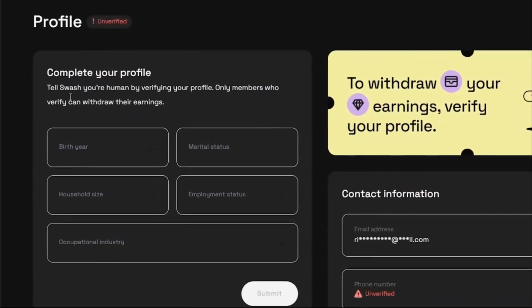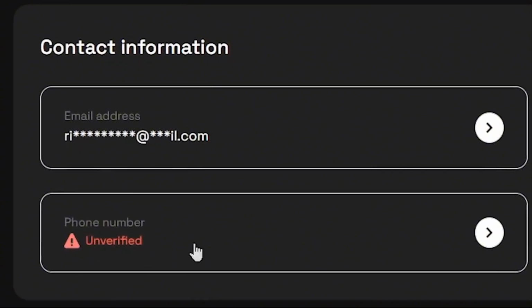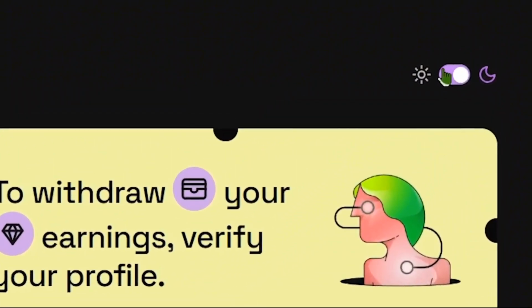This is how it will look like, but right now it says only members who verify can withdraw their earnings. So just verify your phone number and complete your profile to be able to withdraw your earnings. You can also turn off this icon if you want the light mode.